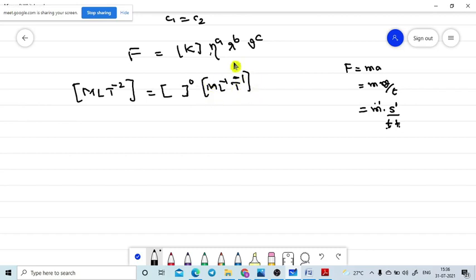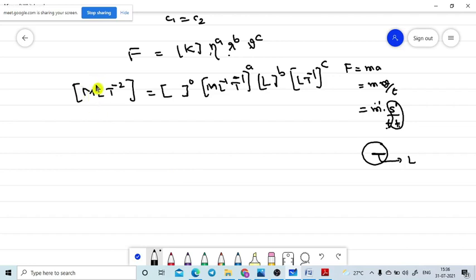So we need to find the values of A, B and C. R is the radius of the sphere, so radius is nothing but length, so L power B. And V means the velocity of the body, that is S by T, which is (LT^-1) whole to the power of C.